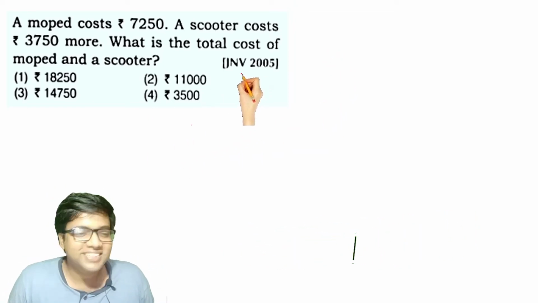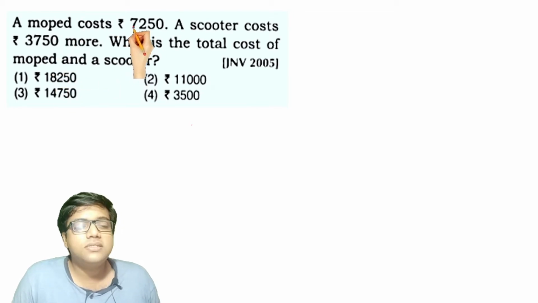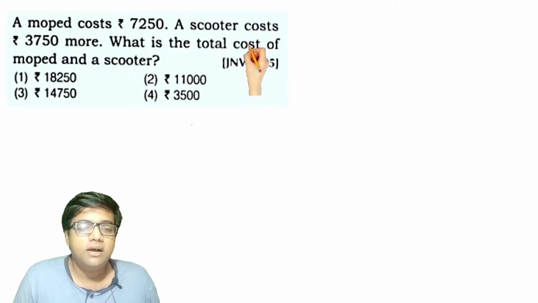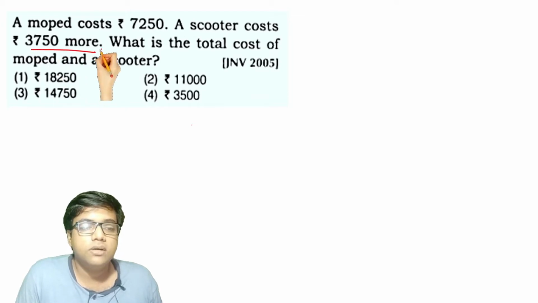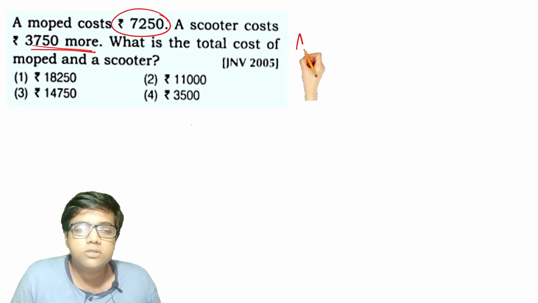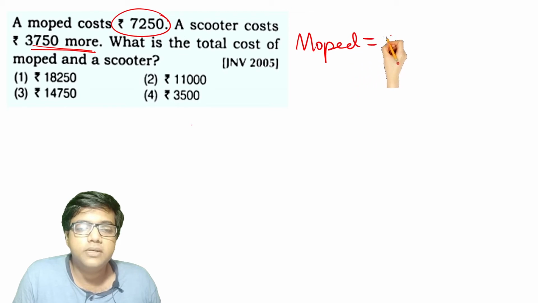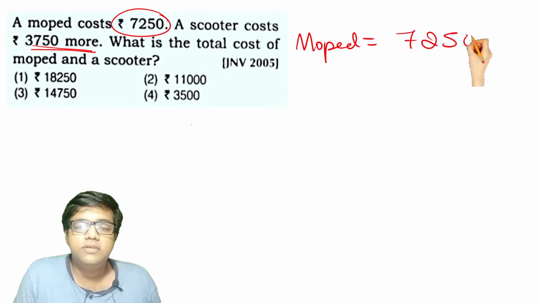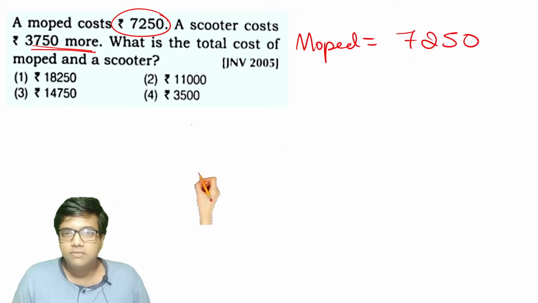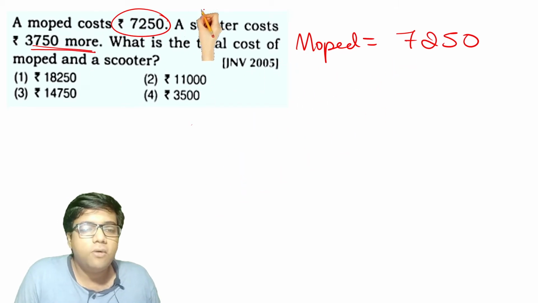So let's get started. A moped costs 7,250 rupees. A scooter costs 3,750 more. What is the total cost of moped and scooter? The cost of moped is 7,250 rupees. This is very simple. And what about the scooter?